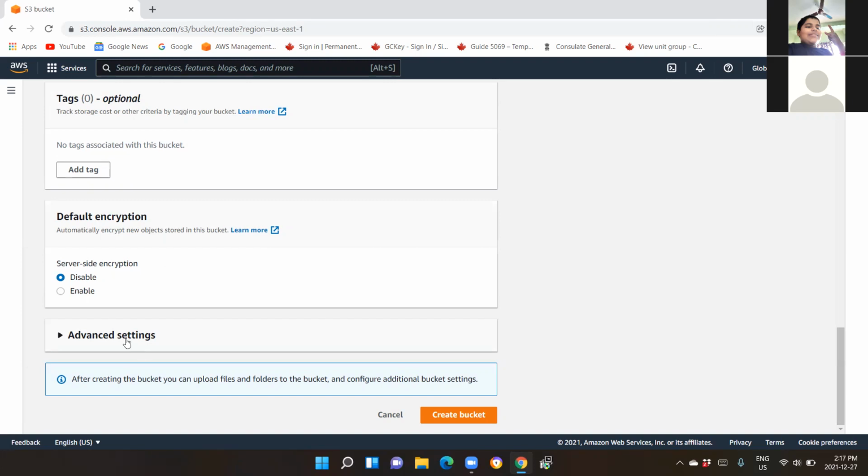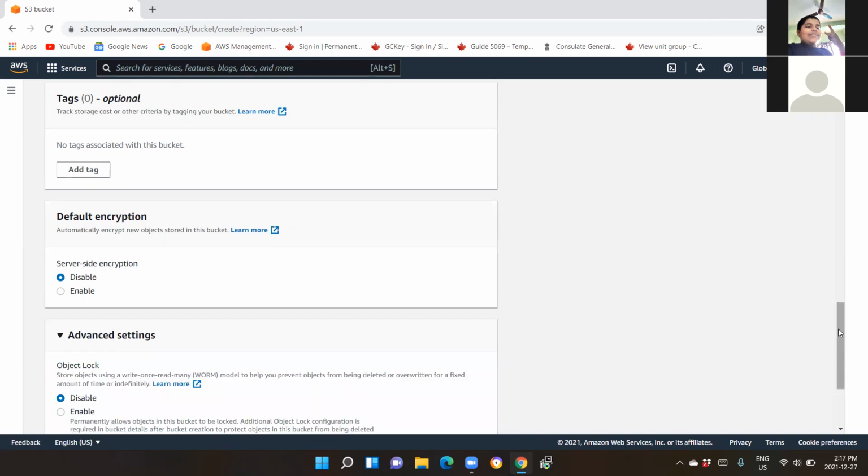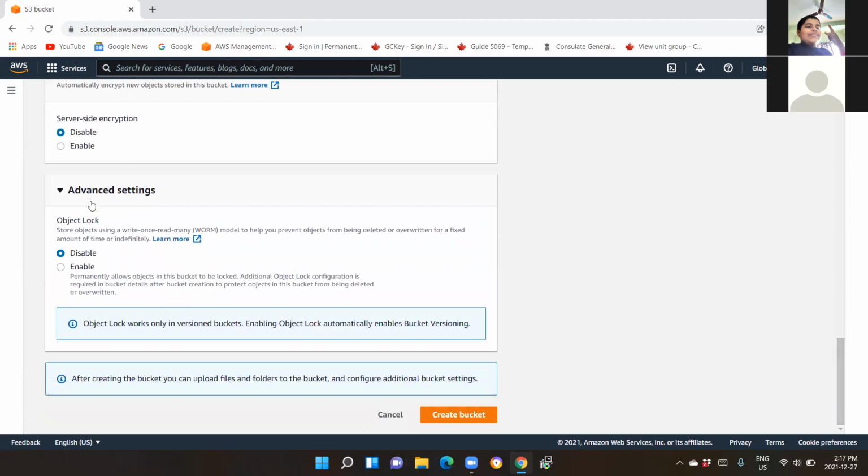Click on advanced settings. Here you have object lock, which we don't require at this moment. So leave it as it is. In case anyone wanted to access your bucket or something like that, we do not want to do that. So leave it as it is. Now, lastly, you go ahead and click on create bucket.